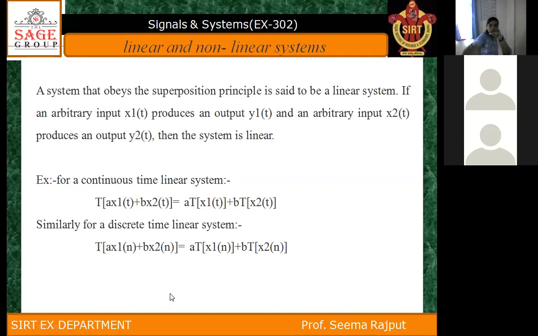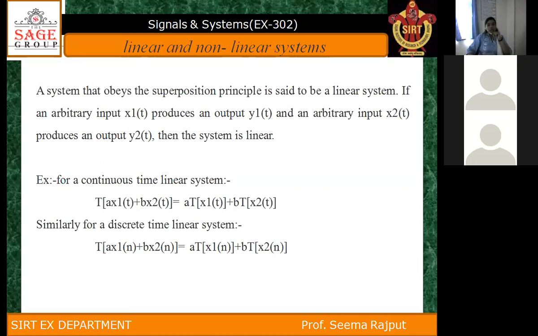Next one is linear and non-linear systems. In linear and non-linear systems, we have to remember only one thing. A system that obeys the superposition principle is said to be a linear system.